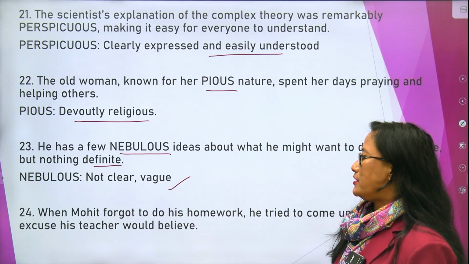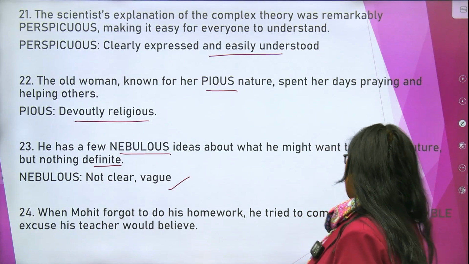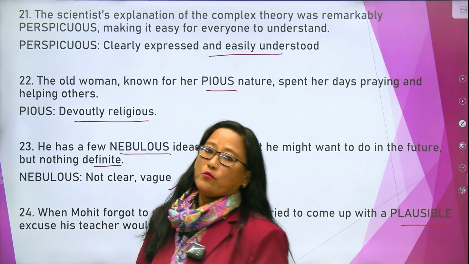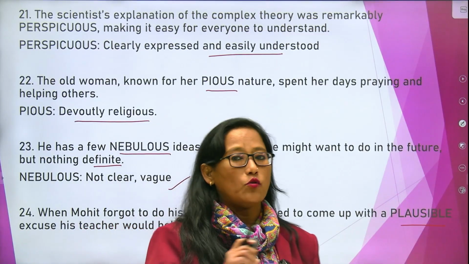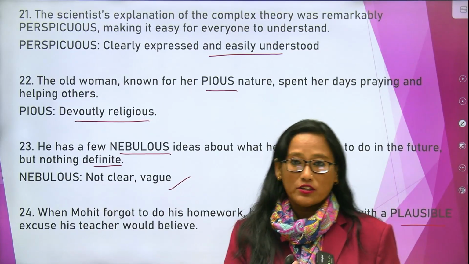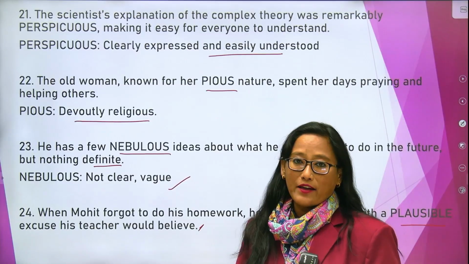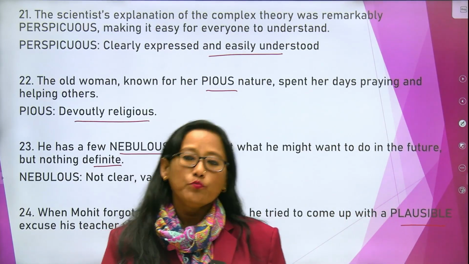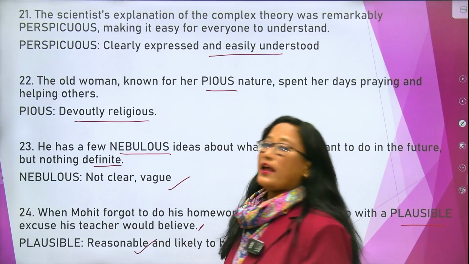Okay, sentence number 24. When Mohit forgot to do his homework, he tried to come up with a plausible excuse his teacher would believe. He forgot his homework, and now he thought of a reason which was plausible to the teacher, an excuse that the teacher would buy for not getting his homework to school. So what is the meaning of plausible? Plausible means reasonable and likely to be true.